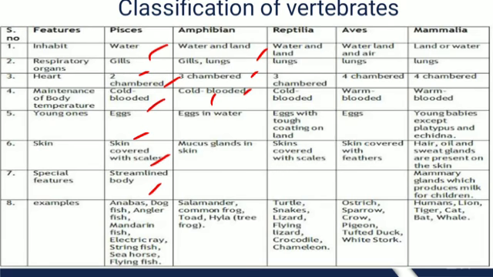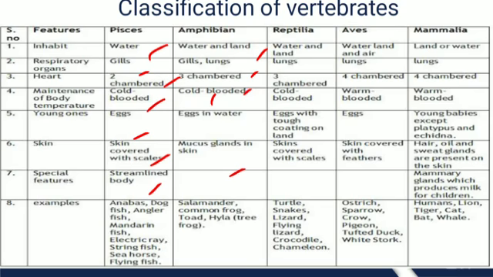They lay eggs in water, which hatch later on to give rise to the young ones. Mucus glands are present in the skin, and they have no special features. Some examples are salamander, common frog, toad, tree frog.